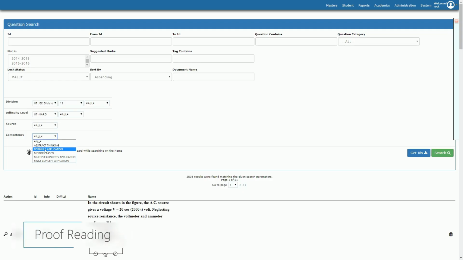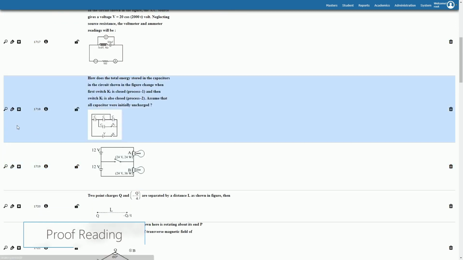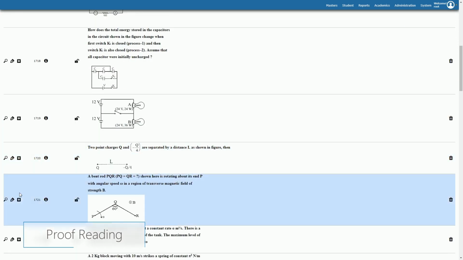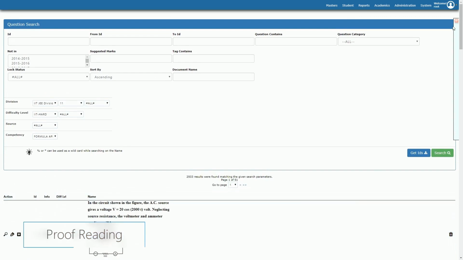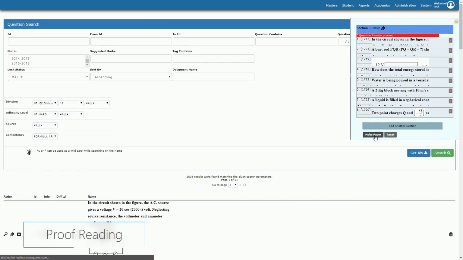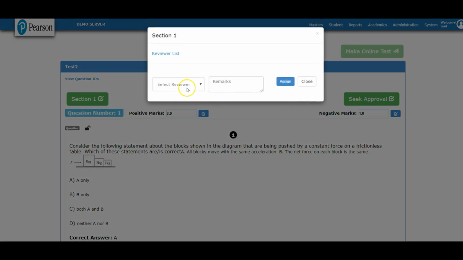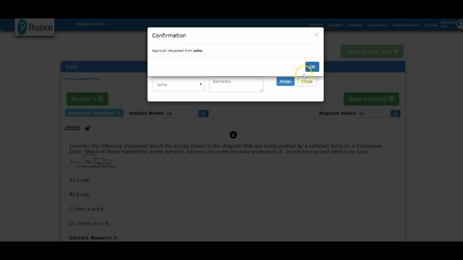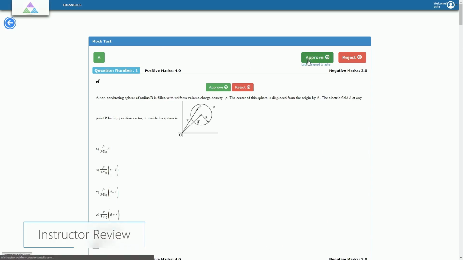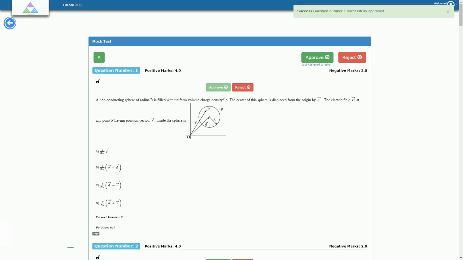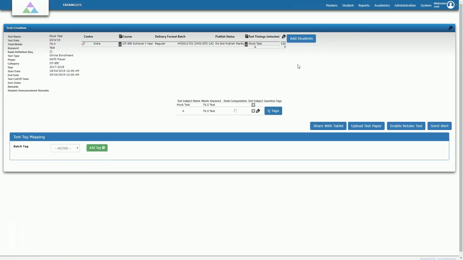From the question bank, the users can search for questions and prepare a draft paper. This draft paper is then sent for subsection-wise review to subject matter experts for their approval. Only when the approvals are received for all test subsections from authorized subject matter experts, the test draft gets pushed to production. At the time of publishing test drafts, the user can choose one of many modes.